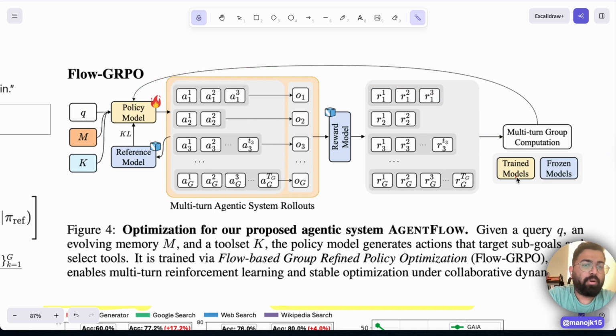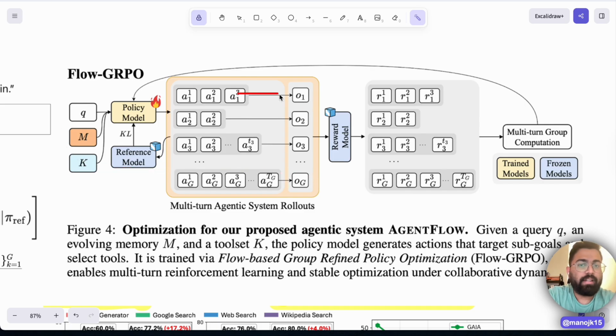And as you see, this is the training model, and the KL optimization happens, telling that, okay, once I use these rewards and give them back to the policy model to update the parameters, I also don't want this model to go away from the base reference model. So if I use Llama 80 billion at first, the weights are frozen, and when I want to update the weights of this new model based on the rewards, I also don't want the weights to be farther away from the reference model. So that's the whole Flow-GRPO flow happening. We are generating a group of outputs, and that's why it's called group relative.